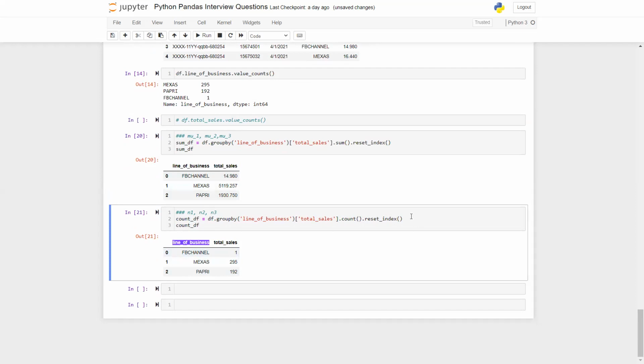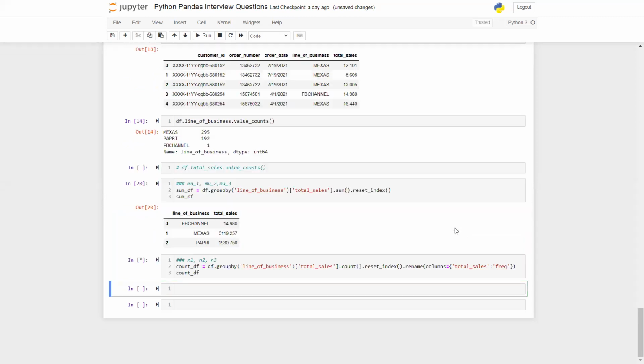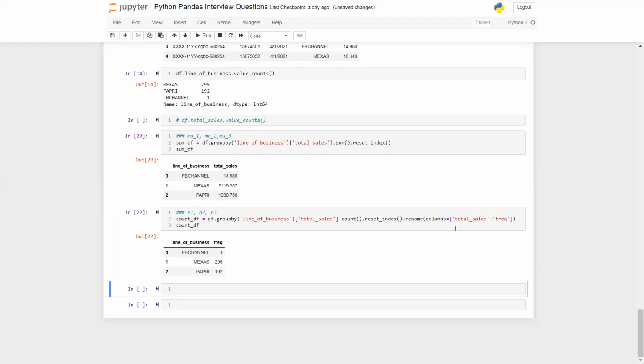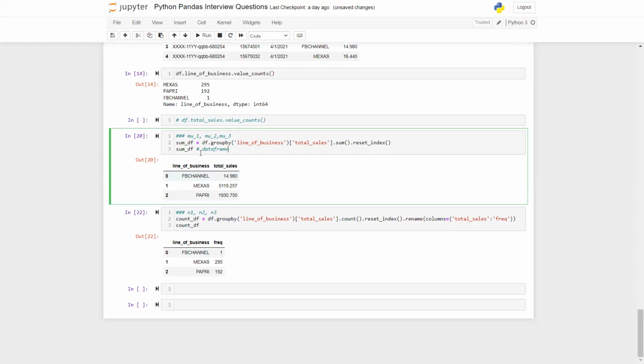I don't want total cells here. It requires renaming. So rename, and then you have to say columns, which columns you want to rename. And I want to rename total cells as frequency. This short form is frequency. And that gives me the renamed data frame. Now I have data frame 1. I call this data frame 1. And I have data frame 2.